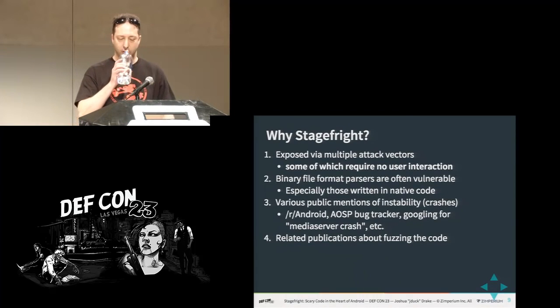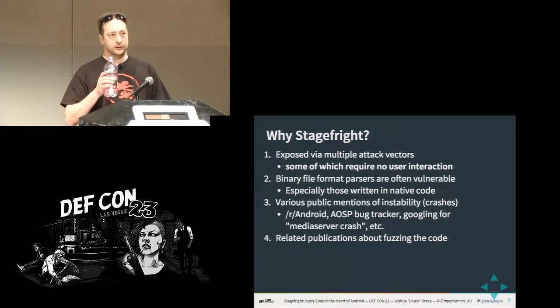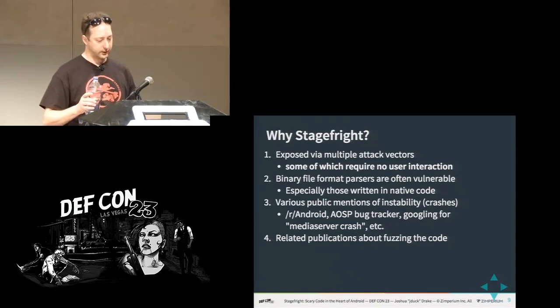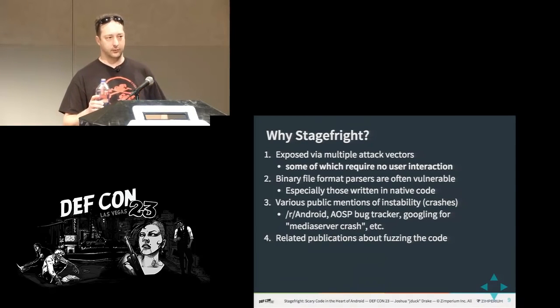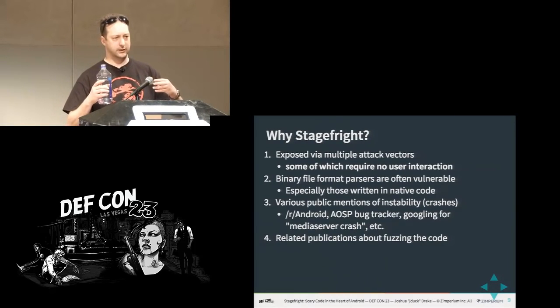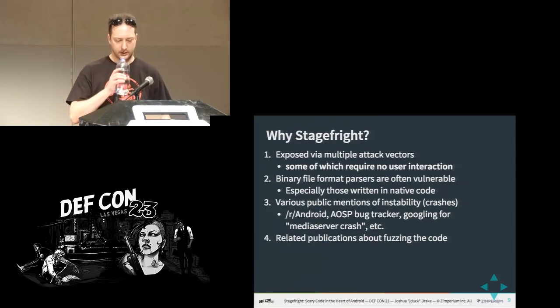So why did I look at Stagefright? What was the big deal? Honestly, I can't remember exactly why I started looking at it. It might be the name. When you look through, you're like, oh, Stagefright, that sounds interesting. Sounds scary, right?